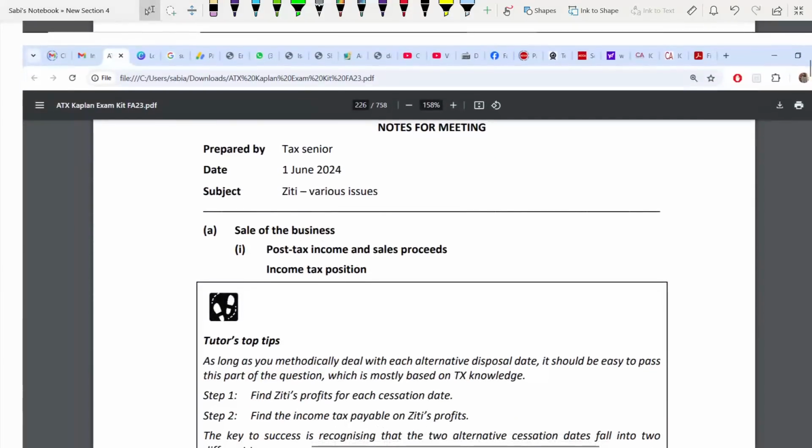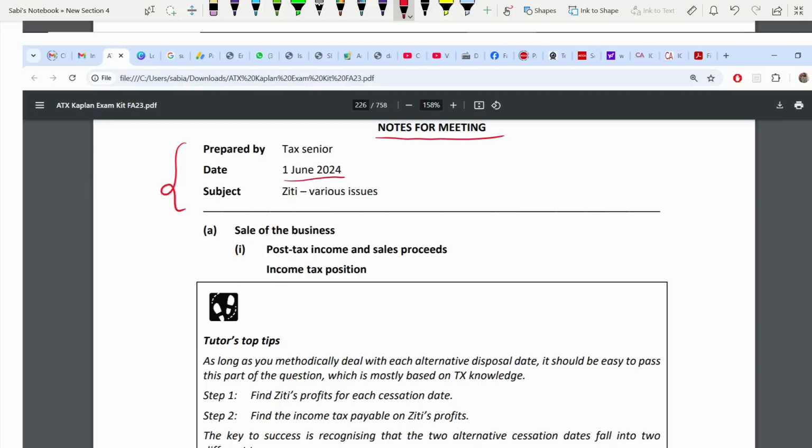So this is how a note for a meeting looks. This you have to set out. You are going to get your professional skills marks. This is your communication skills marks. You are supposed to write a note. This is a note for the meeting they asked you for. How do you start? Prepared by whom? What is the date? The date they have given you on the first line of your exam.